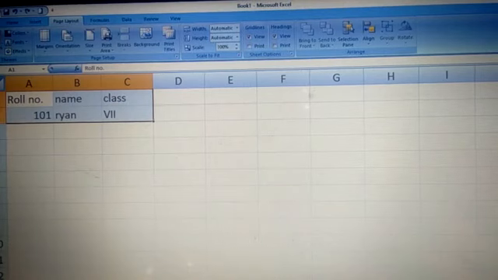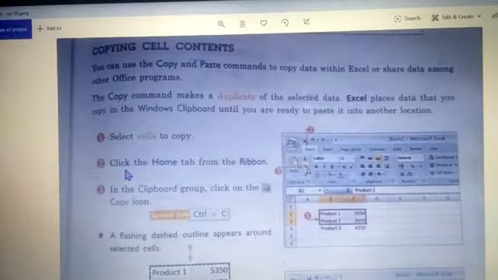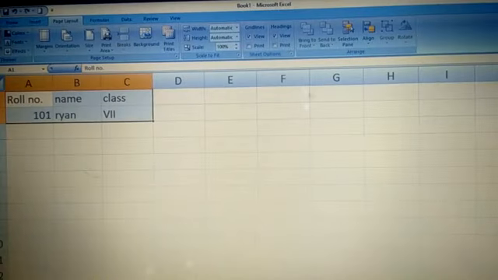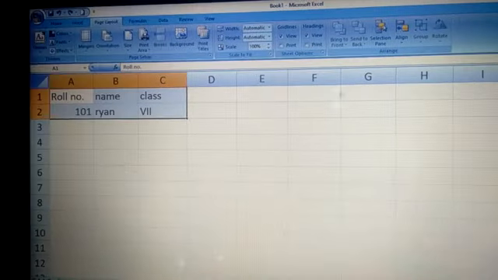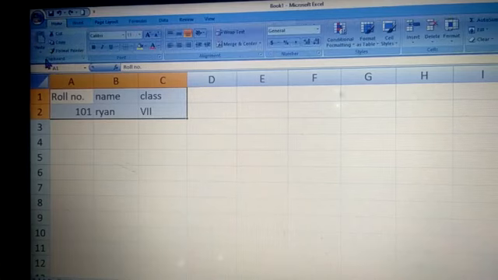First step done, right? Next, you have to click the home tab from the ribbon, okay? And in home tab, in the clipboard group you will find this copy icon, okay? Now let's see. I will show you the shortcut also for this, children. After selecting, where you have to go? You have to go to home tab, and in clipboard group you will find copy option. Here is the copy option. So when you click on copy, you can see this dashed moving outline around this. So this means that this has been copied.